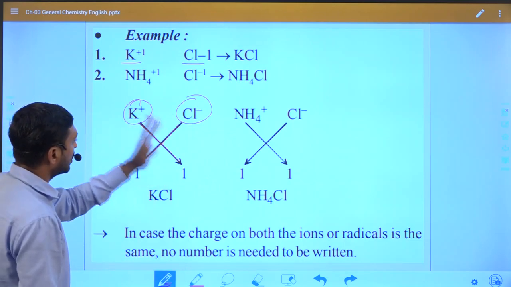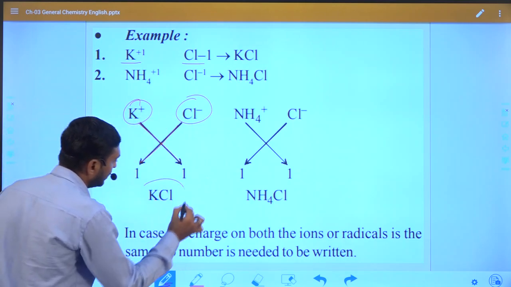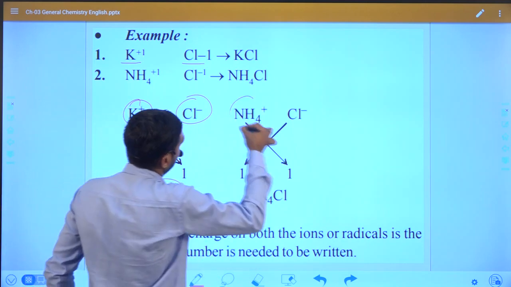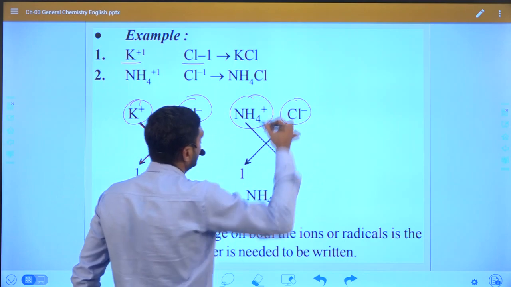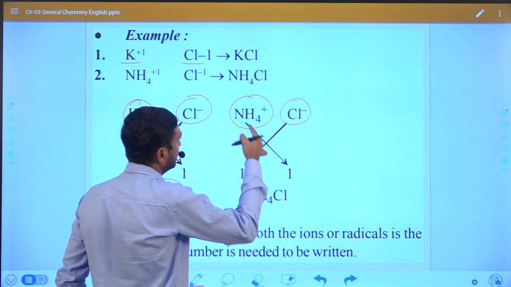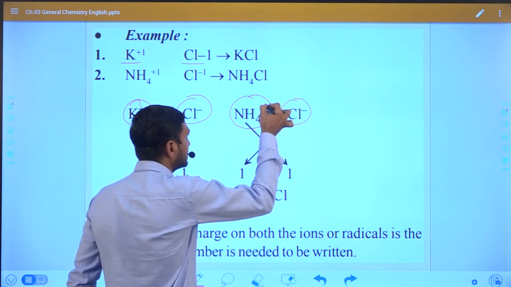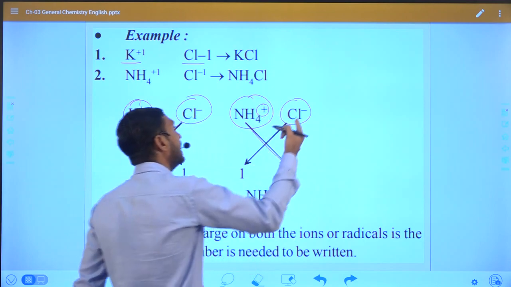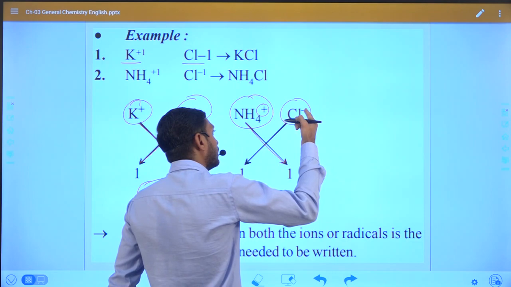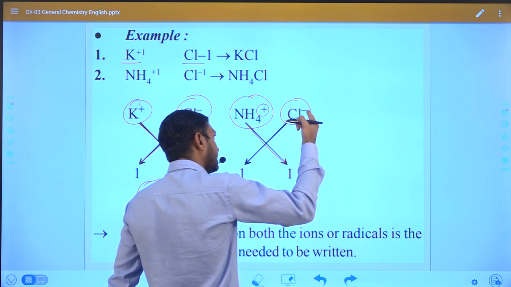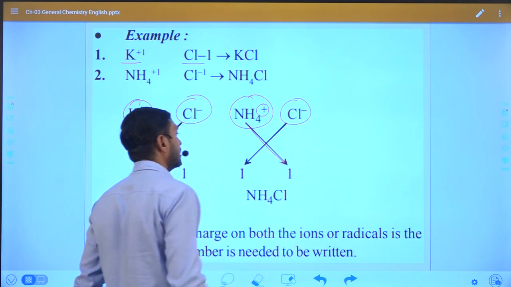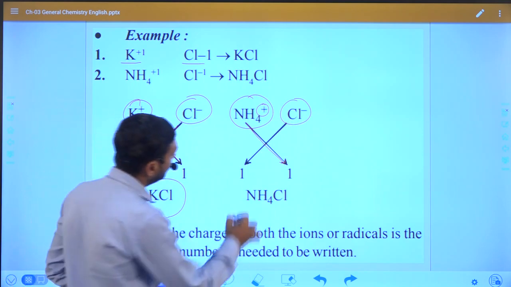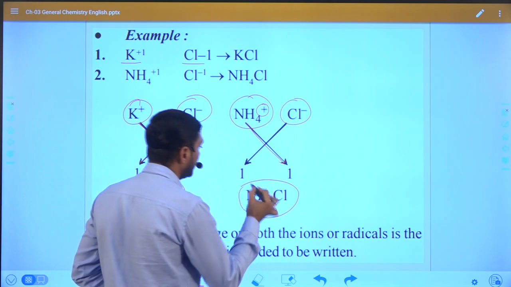We cross multiply by each other, then the compound will become electrically neutral, right? So in this case also NH4Cl, NH4 plus and Cl minus, whatever charge lies on the positive ion is multiplied with the negative ion, and whatever charge is on the negative ion is multiplied with the positive ion, then the formula will become electrically neutral.